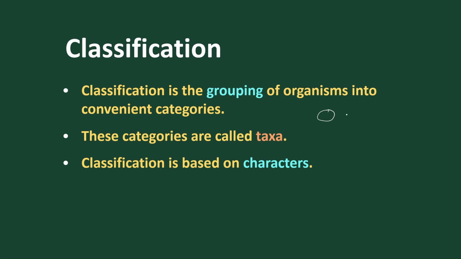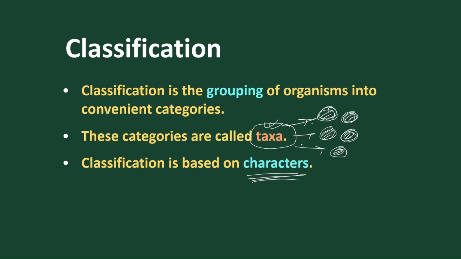After identification, we should group the organisms. For example, cats, dogs, birds, frogs, or plants are categorized into different groups according to similar and dissimilar features and characters. This grouping of organisms according to the categories, according to the characters, is called taxa. So these are individual taxa. Classification is normally based on these characters, so we group organisms according to their features. This grouping of organisms according to individual group features is called taxa or rank.